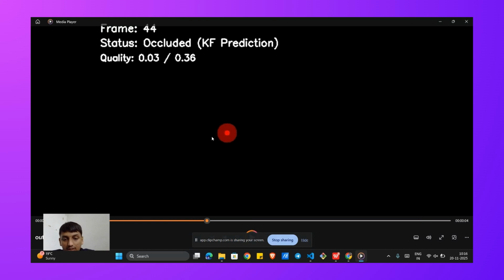So in the beginning, you can see the object is being tracked with high confidence. The overlay is green, the status is tracking, and the quality score shown at top left is well above the adaptive threshold. Now at frame 41, the object disappears, simulating an occlusion. The system immediately detects the low quality score, and the status changes to occluded, KF prediction. And the overlay turns red. Critically, because of the memory manager, we are not just showing a dot, we are showing a plausible mask that has been carried over from memory, preserving the object shape. At around frame 60, the object reappears.